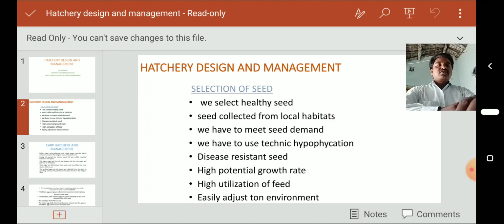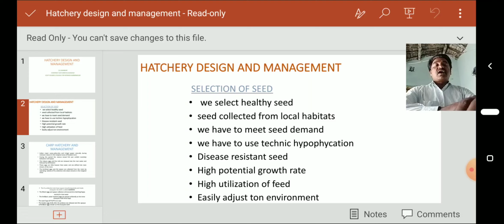Now, besides the technique of hypophysation, we also have to select disease resistant seed. That is most important when we are culturing industrially. A high potential growth rate is also a character we look for in the breeders. The breeders and the seed should have a high potential growth rate, high utilization of feed, and easily adjust to the local environment.